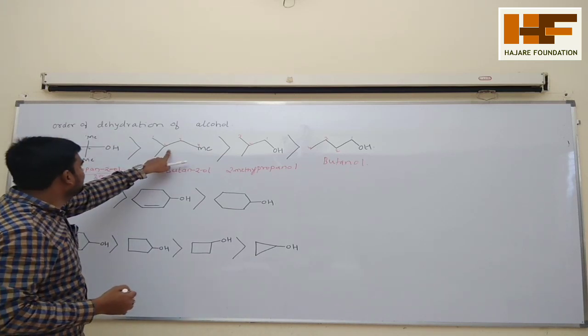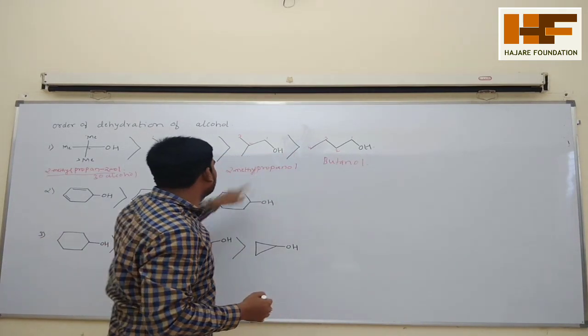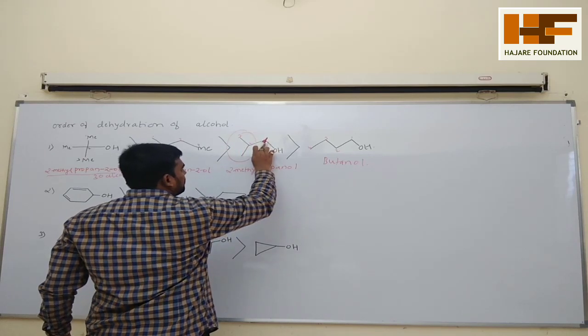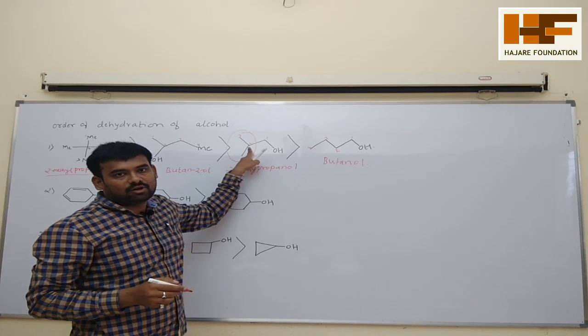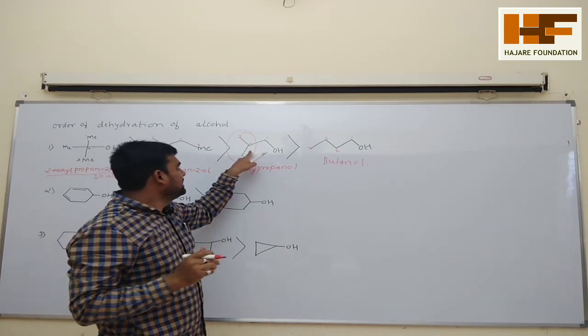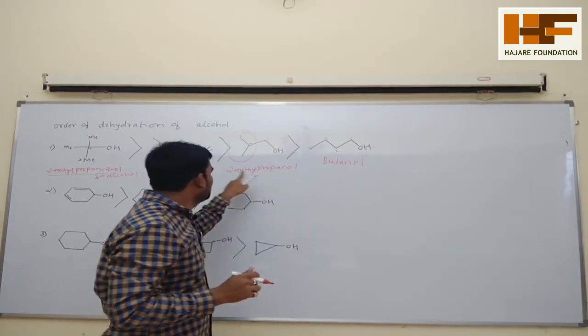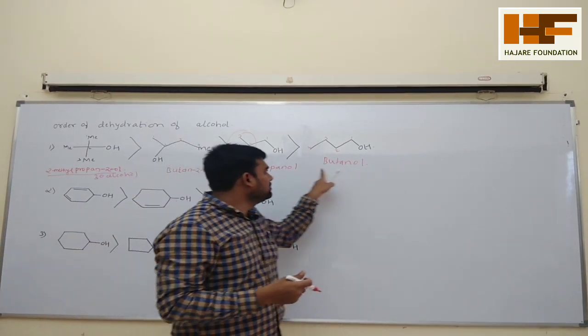Okay, this one is secondary, this one is primary, here is also primary, but the thing is that here an iso group is attached. So this carbocation, the secondary carbocation, is more stable than the primary carbocation. That's why this is more stable compared to the butanol. You can say 2-methylpropanol will undergo dehydration more readily as compared to the butanol.